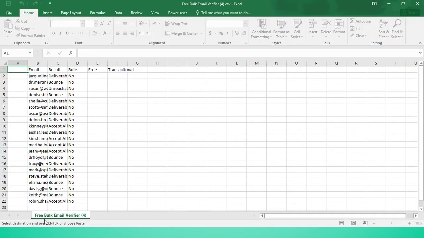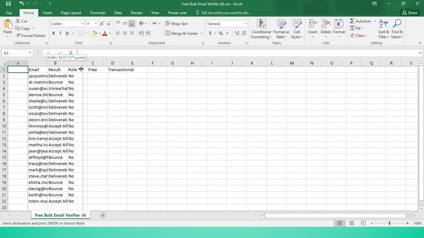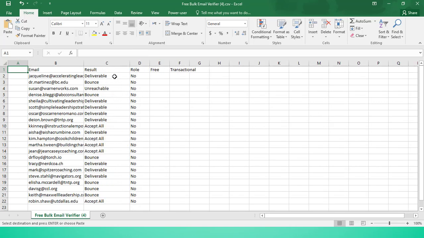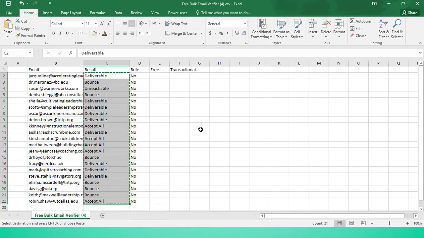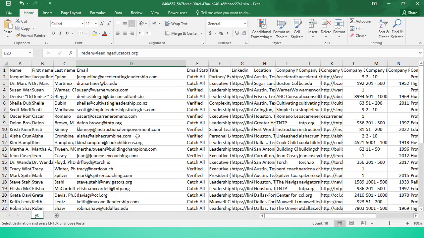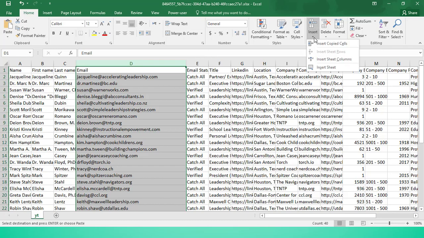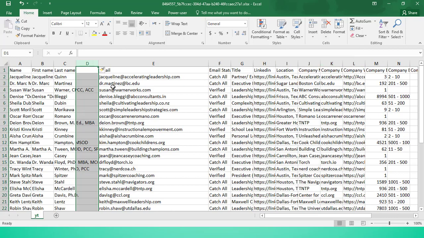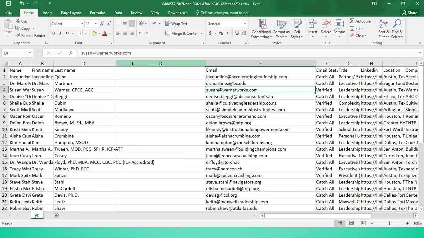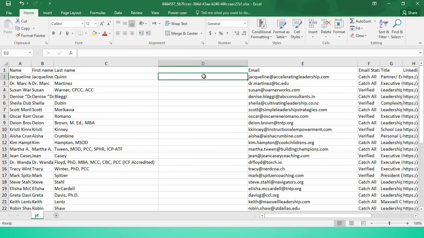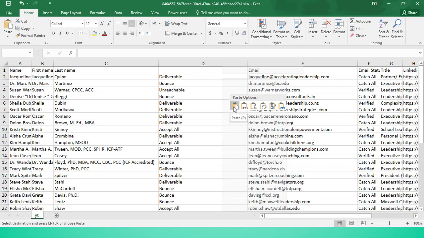Then you open. So this is the result now. All the emails I did. This is the result. So you can just copy all this result now. Copy the result. So you go to your list that you had. You started from this place. So let's insert a column. I'm inserting a free column. So I want to paste the result here. I will paste like this.